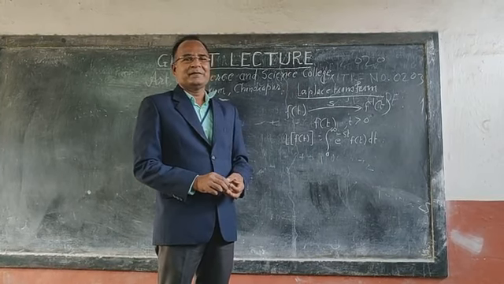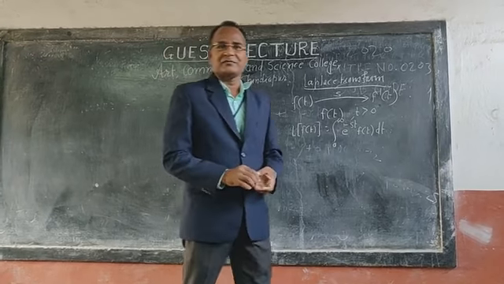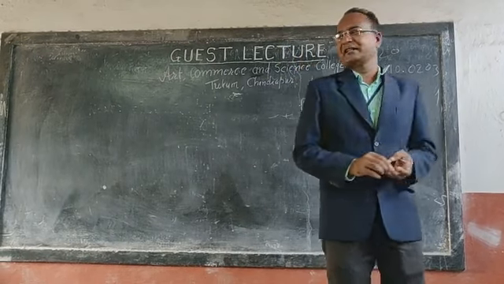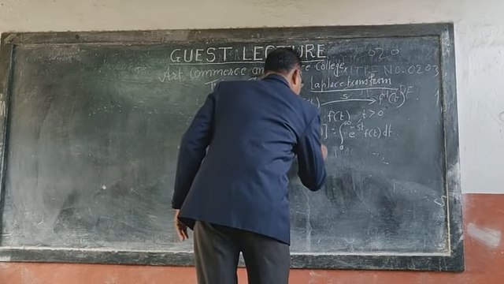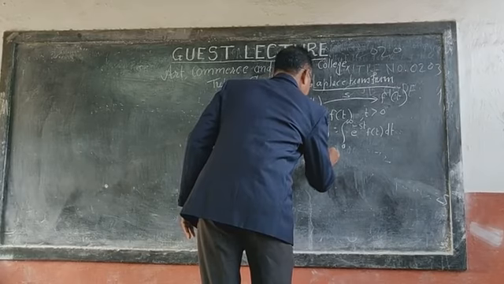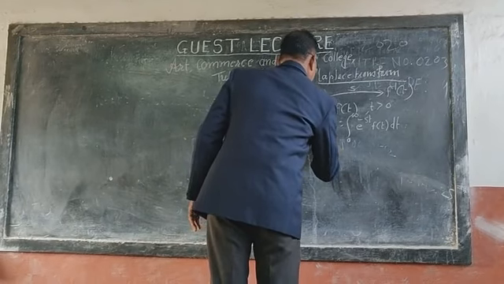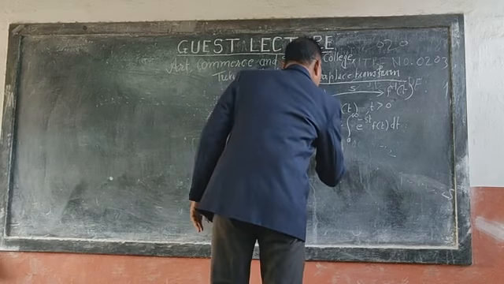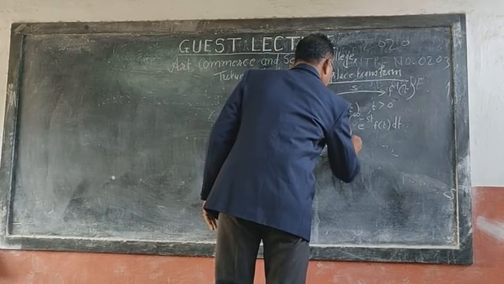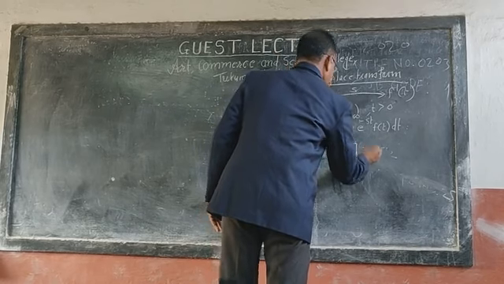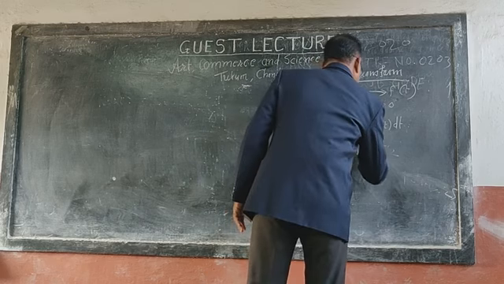What is the inverse of this Laplace transform? The inverse of the Laplace transform is written as L inverse of capital F of s is equal to f of t.